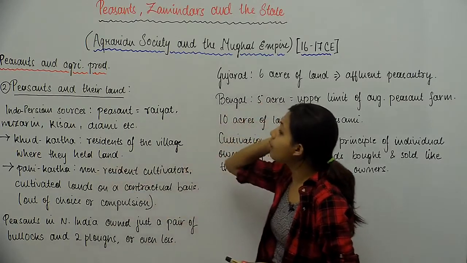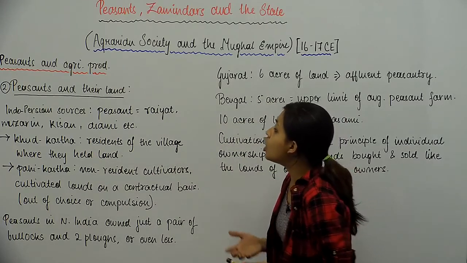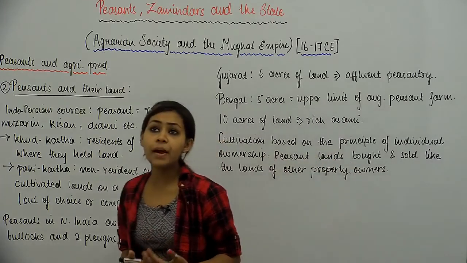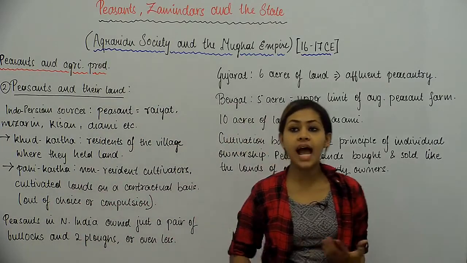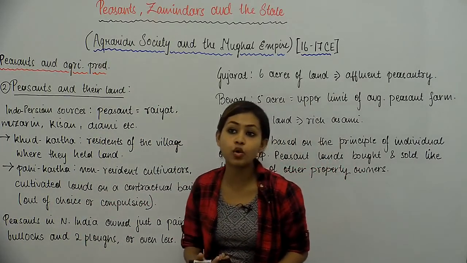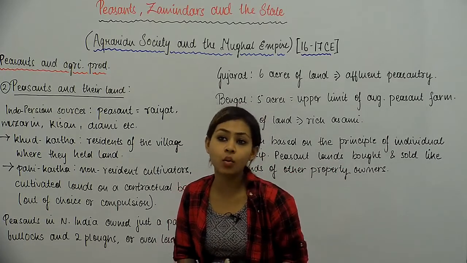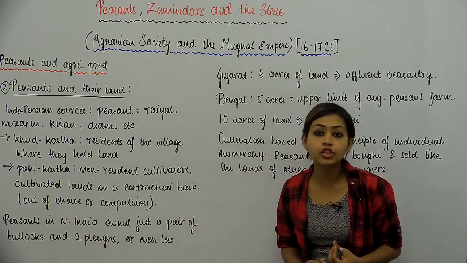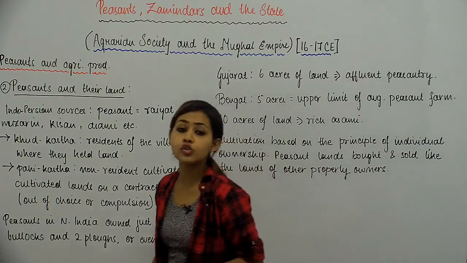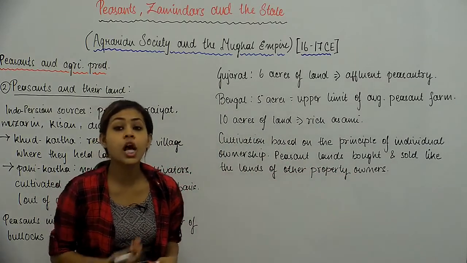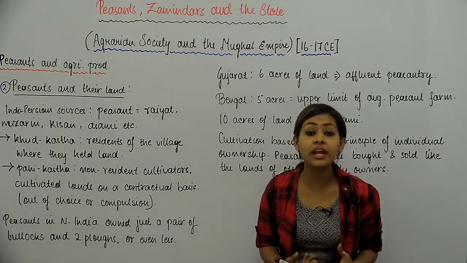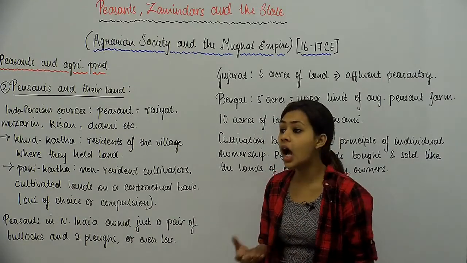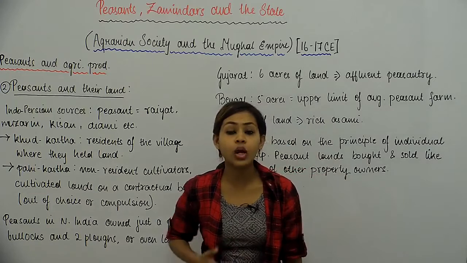So today we talk about peasants and their land. So जो peasantry होती थी उनके पास हमेशा land होता नहीं था. So there were those peasants that owned some acres of land. There were those peasants also that didn't own any land at all, because most of the land in the villages, most of the cultivable areas in the villages were owned by what we have now come to refer to as